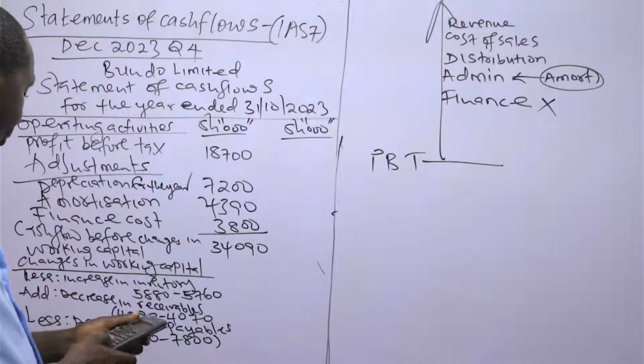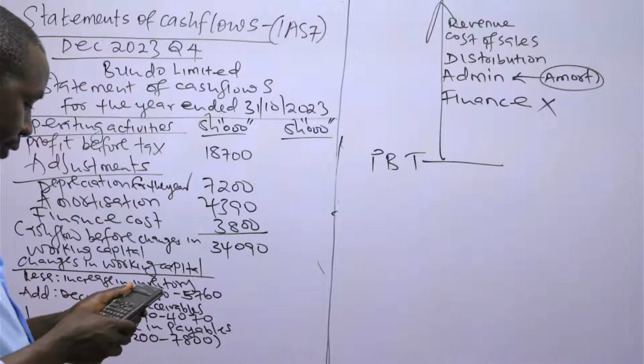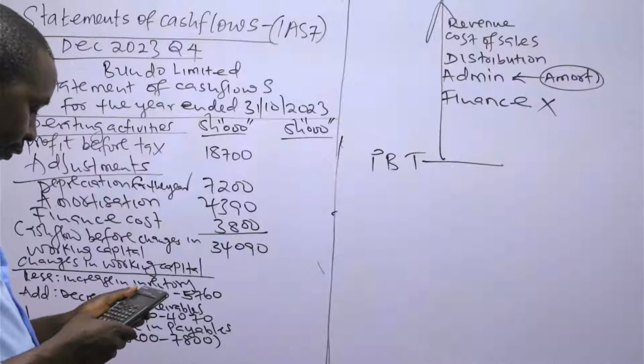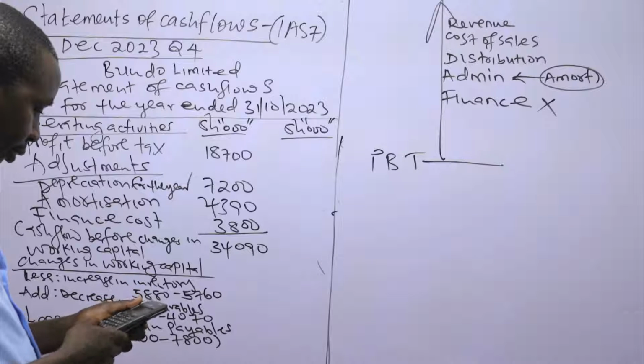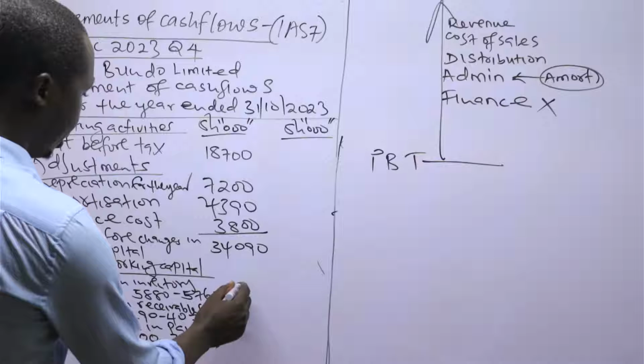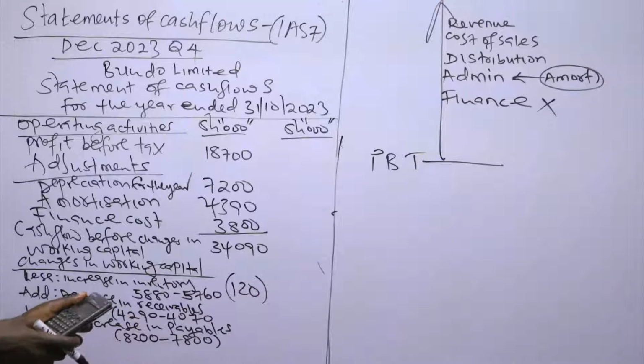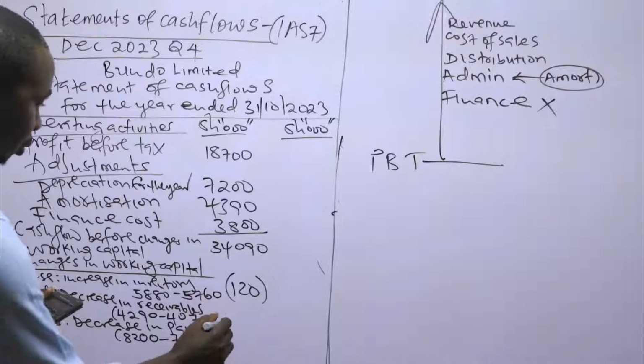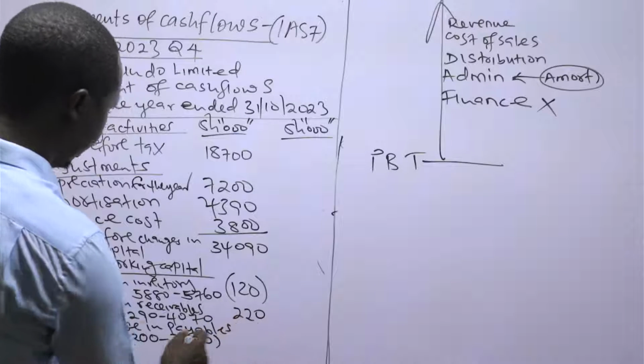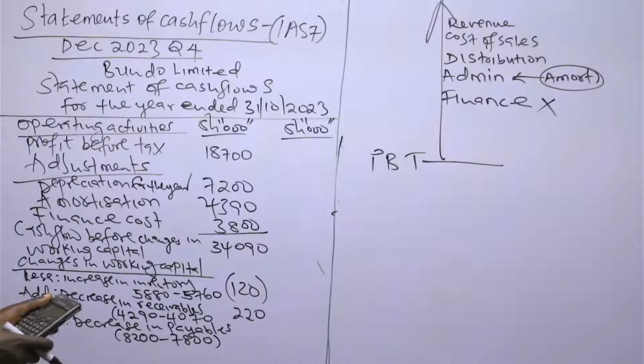So here, 5,880 minus 5,760. So this is 120. 4,290 minus 4,070, 220. Then the last one, 8,200 minus 7,800.